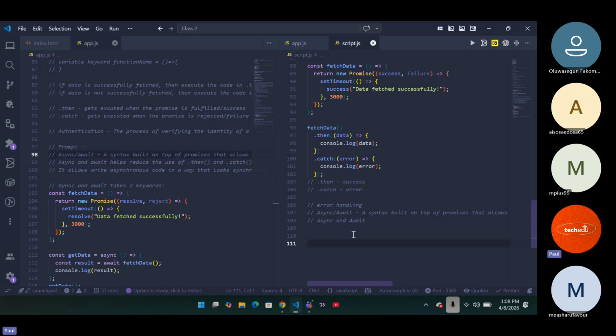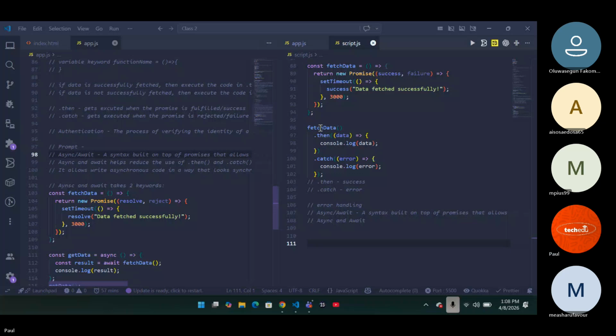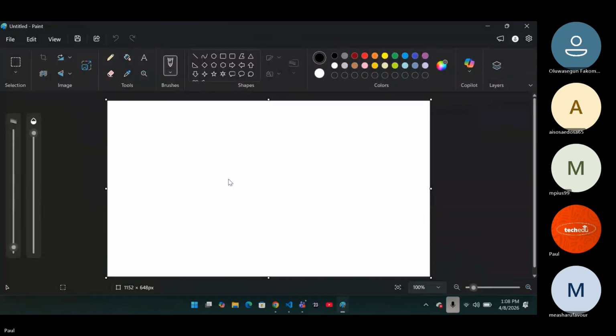Let me explain it again. I will use Paint this time around. Even though I don't know how to paint anything, I'll still try and explain it. So now this is what I'm trying to say. So you have this, your user. No, let's say this is your client, right? This is like your browser, or let's say the website. Now, this is the server. Do you get it?